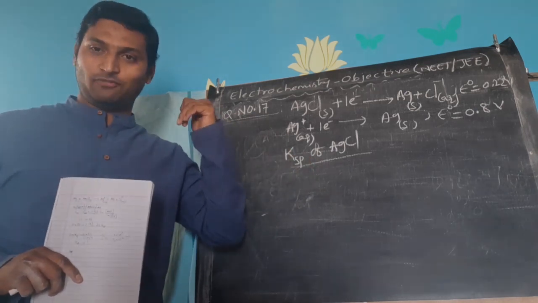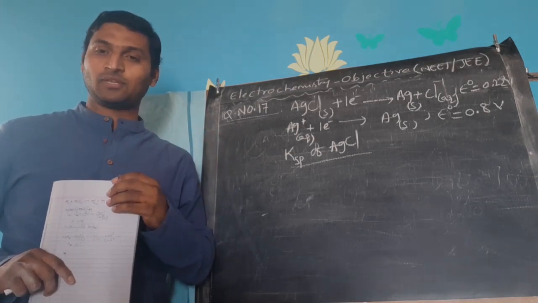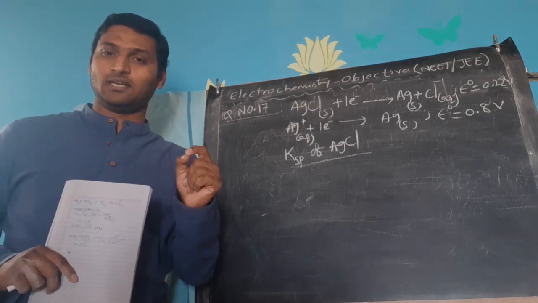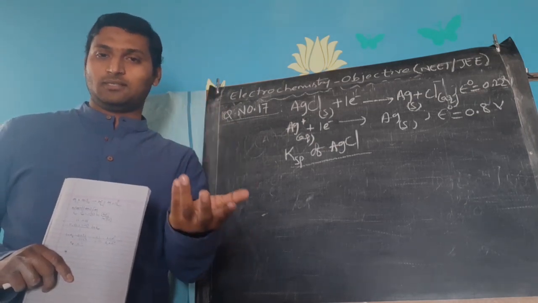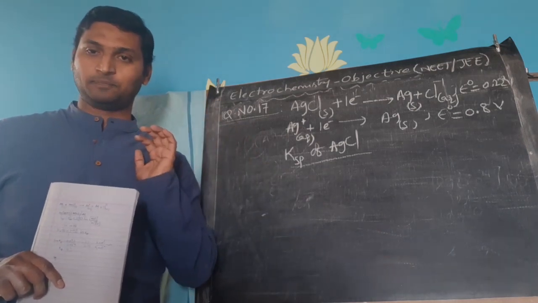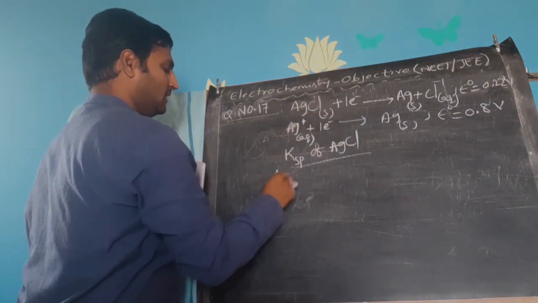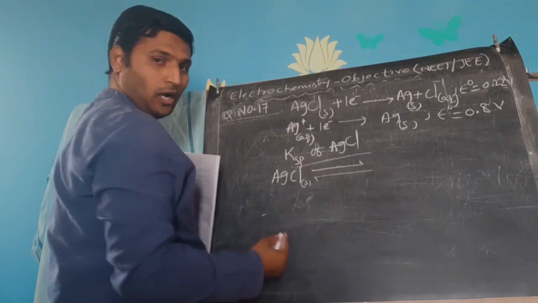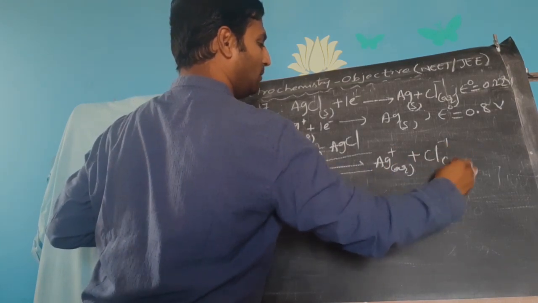Already while discussing a few concepts in electrochemistry theory, I have reminded you what sparingly soluble salts are. Any salt that dissolves in very small quantity in its solutions, less than 10 power minus 3 molar, you call a sparingly soluble salt. All those salts which are generally formed as precipitates when they are formed in solution are sparingly soluble salts. Recollecting? Now, you know AgCl is a sparingly soluble salt. AgCl solid, when dissolved in water, forms Ag plus aqueous plus Cl minus aqueous.